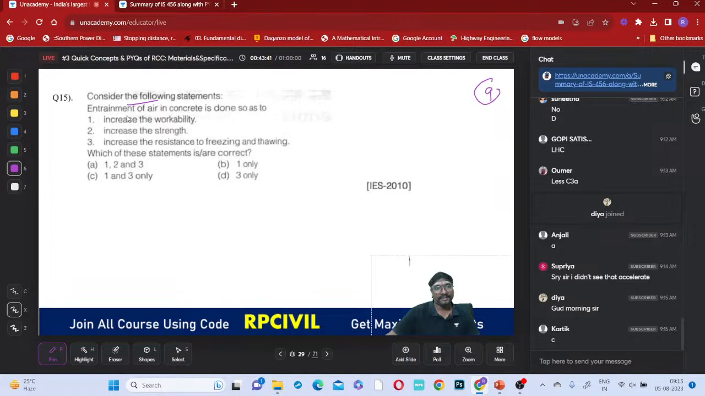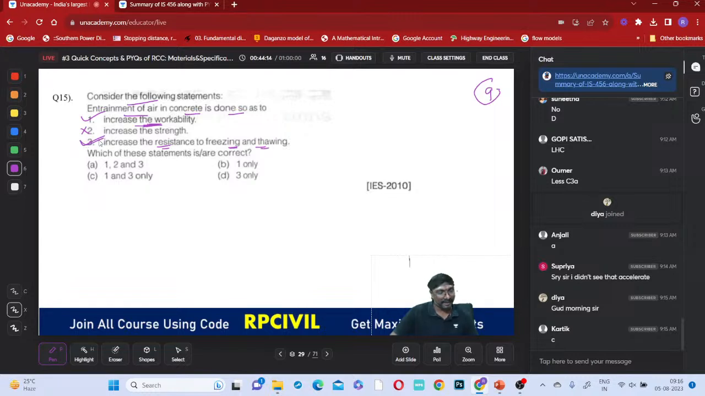Consider the following statements. Entrainment of air in concrete is done so as to, right? What is the purpose of this air entrainment? If you just observe, you can say it is mainly to increase the workability. Now, I told you just now, whenever you are having these micro air bubbles, they will increase the workability, right? First one is correct. They will increase the strength? No, no chemical admixture will alter the strength, right? Chemical admixtures will not have the capacity to define the strength or change the strength. And increasing the resistance to freezing and thawing?